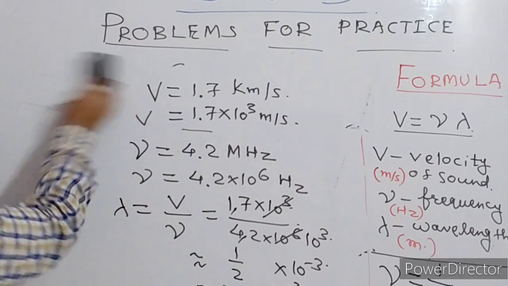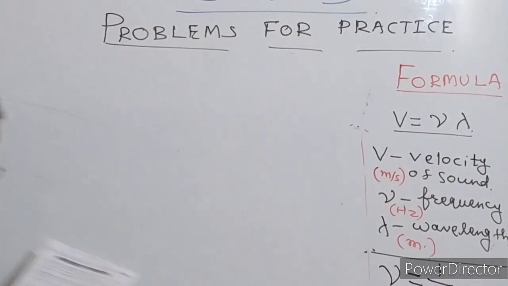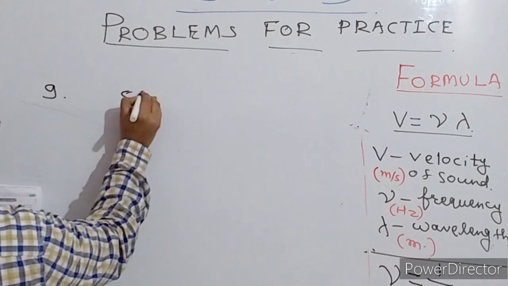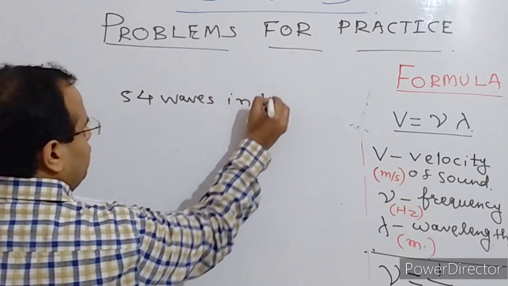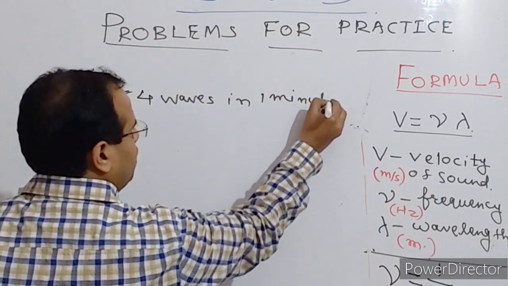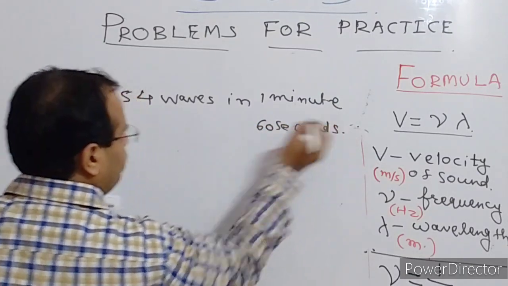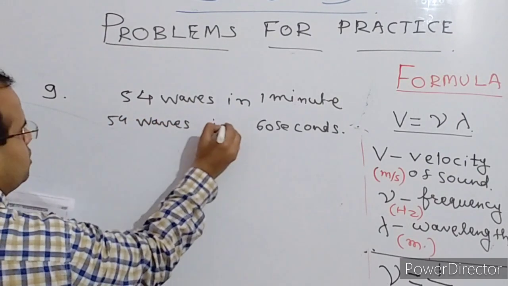Then question number 9 of your worksheet. In question number 9, it is given that an observer standing at the sea coast observes 54 waves reaching the coast per minute. So 54 waves in 1 minute, that is, 54 waves in 60 seconds.